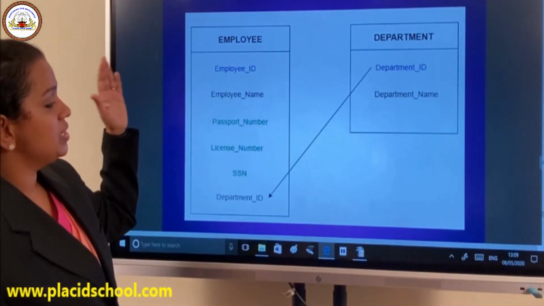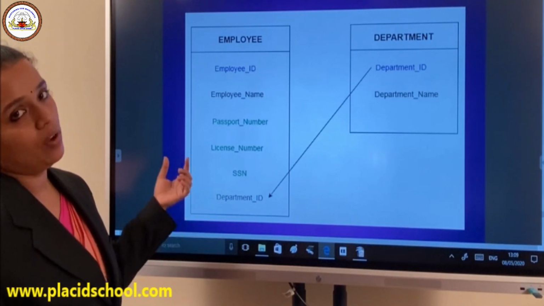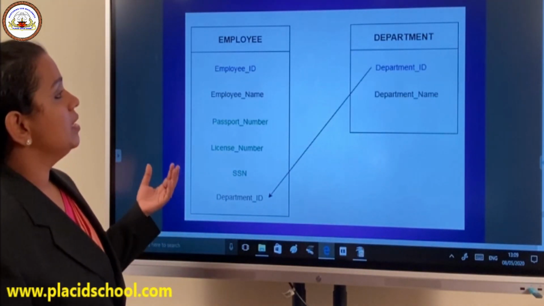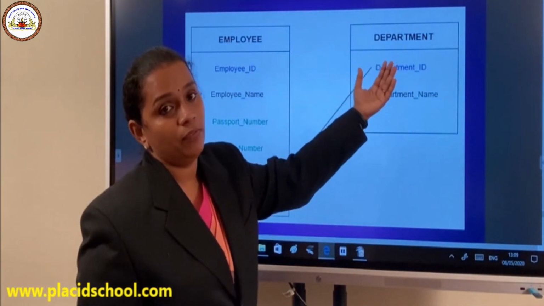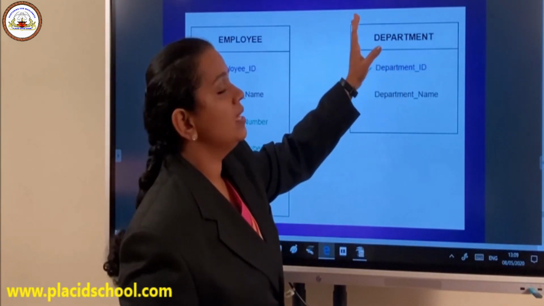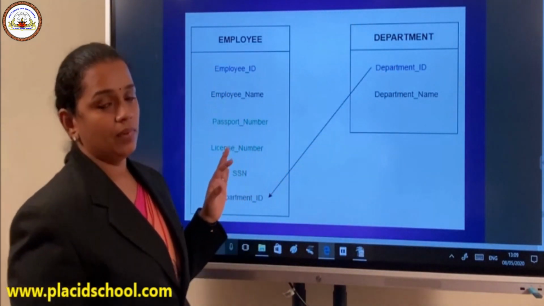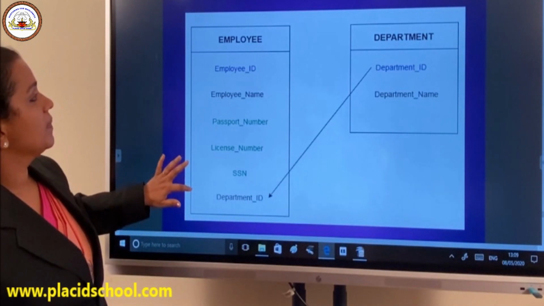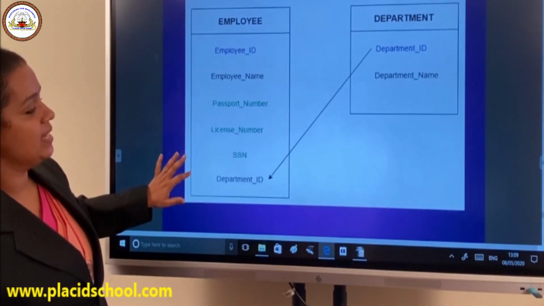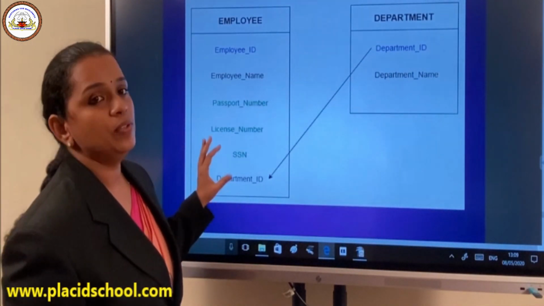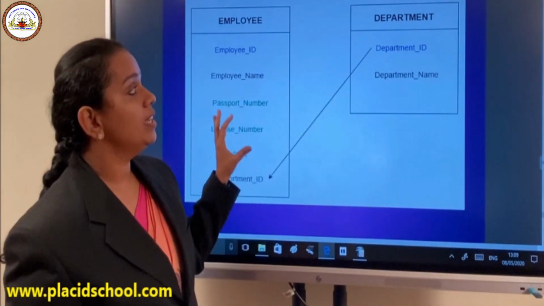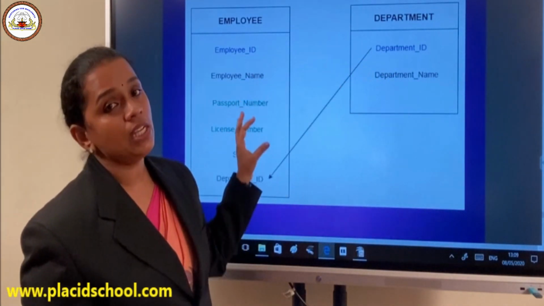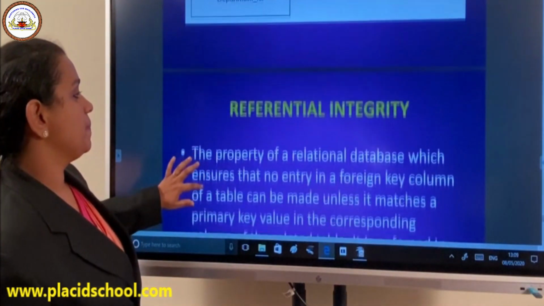The table which has the foreign key is called the foreign table, and the table which has the foreign key as its primary key is called the master table or primary table. This is the foreign key constraint, which is used for communication or establishing a relationship between two different tables.